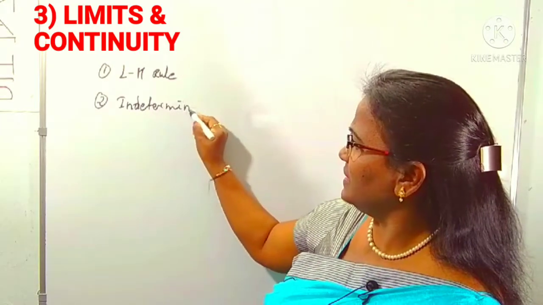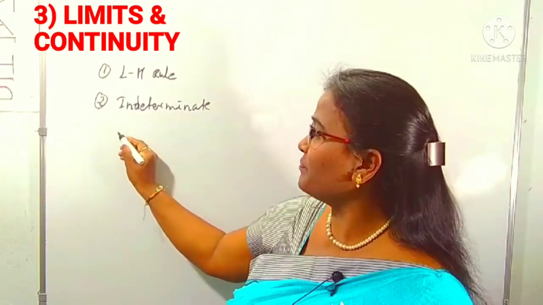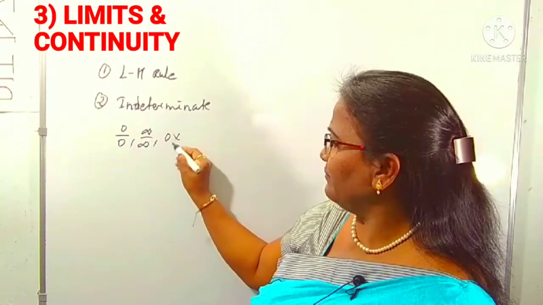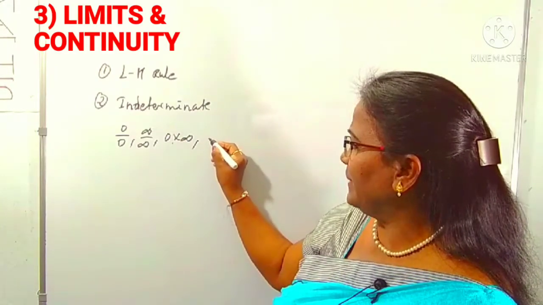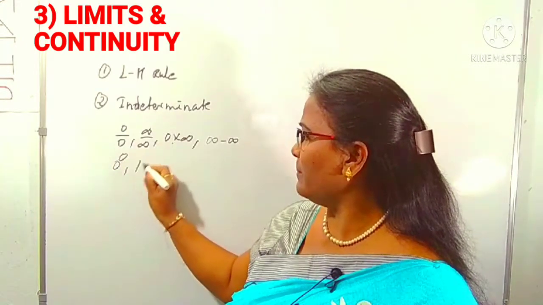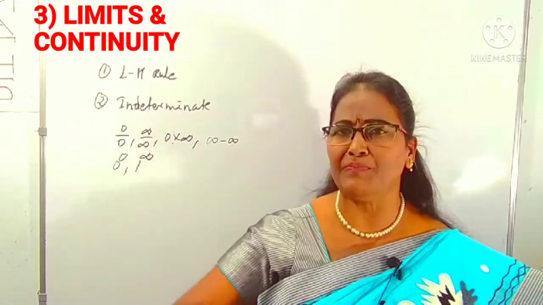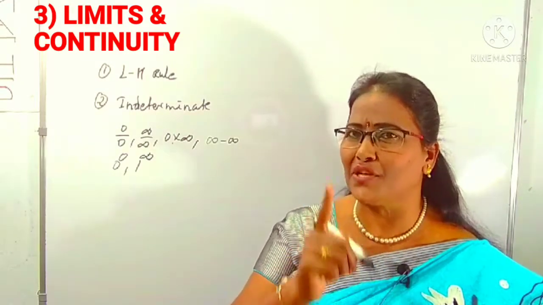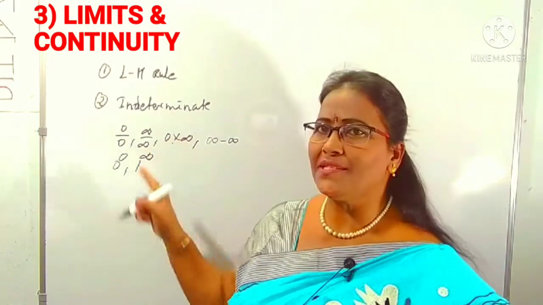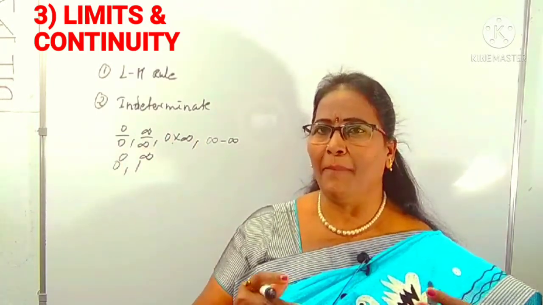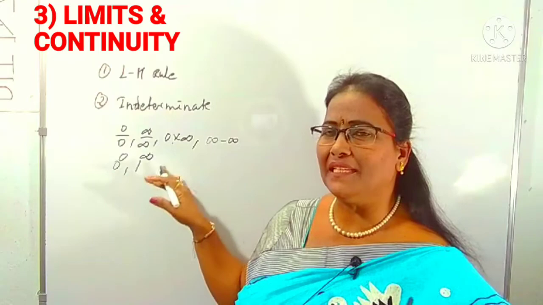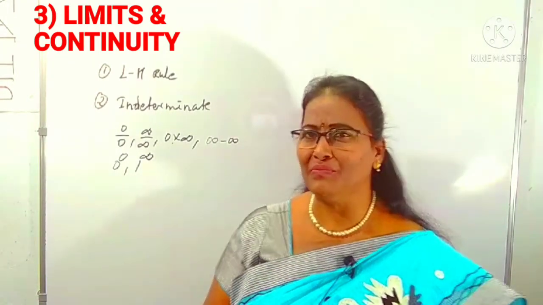And also the second point, indeterminate forms. You know very well, indeterminate forms are 0 by 0, infinity by infinity, 0 into infinity, infinity minus infinity, 0 power 0, and 1 power infinity. How can you come across such types of indeterminate forms? That one also you have to know. For all these, there are shortcut methods. I made videos on indeterminate forms as parts. You can check and watch them, to see how you can apply and evaluate the indeterminate forms in case of limits.